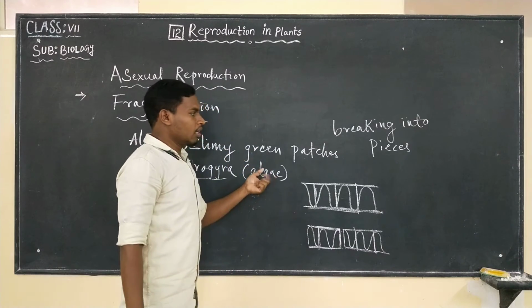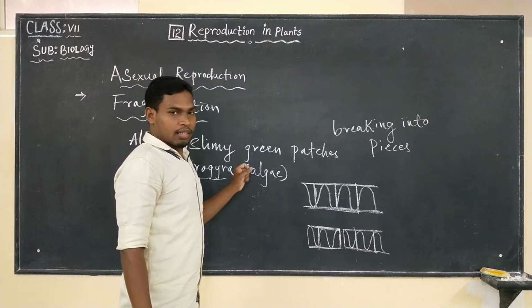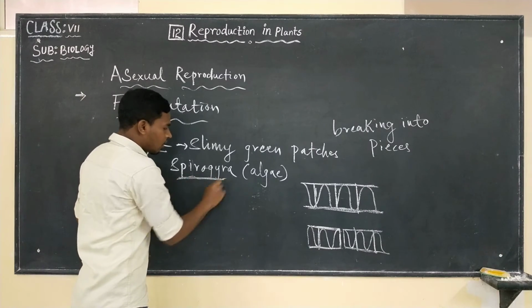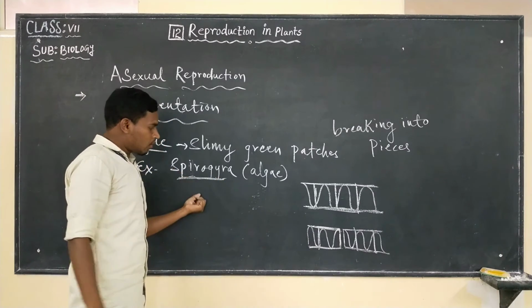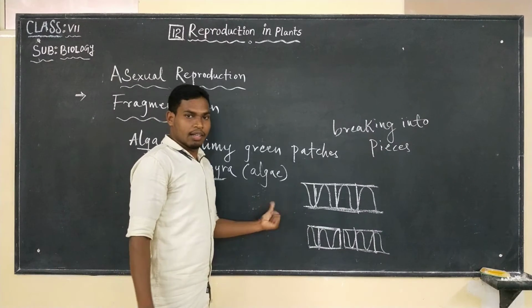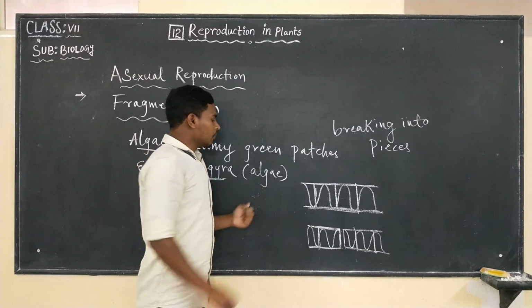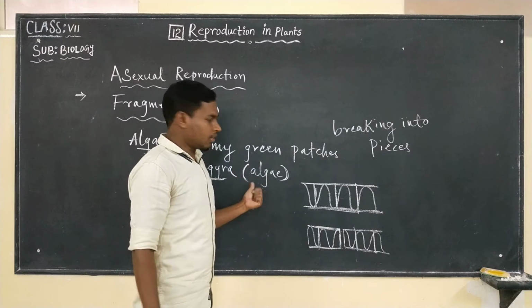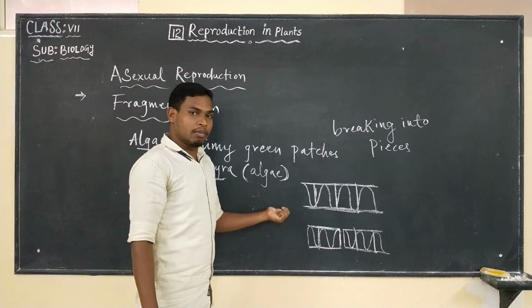This reproduction is seen in the organism known as Spirogyra. Spirogyra is one type of algae, and mostly they are seen in pond water and in stagnant water bodies.